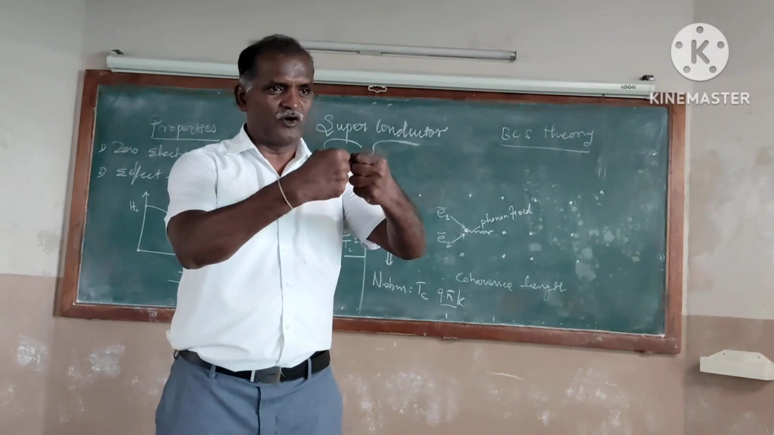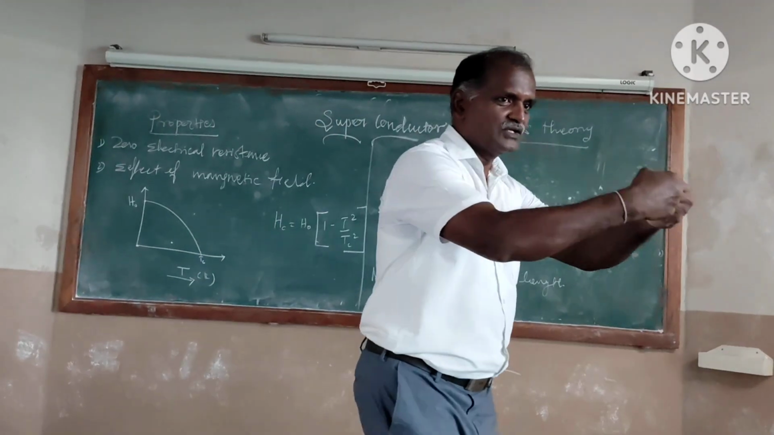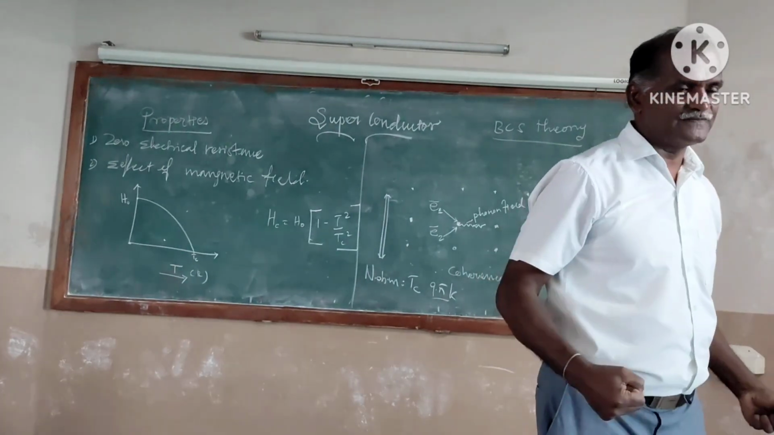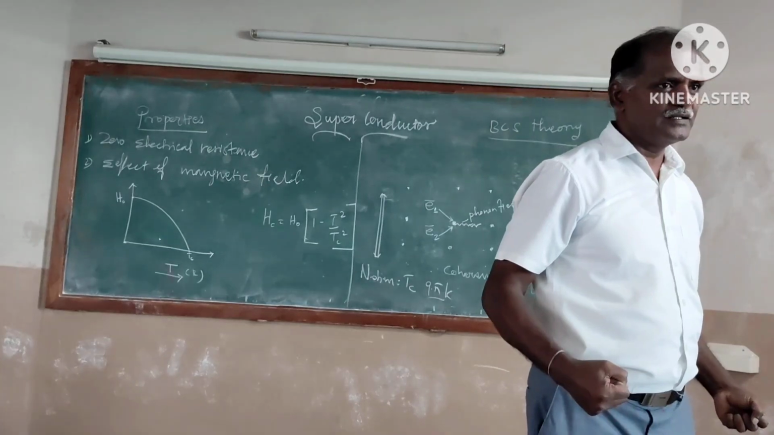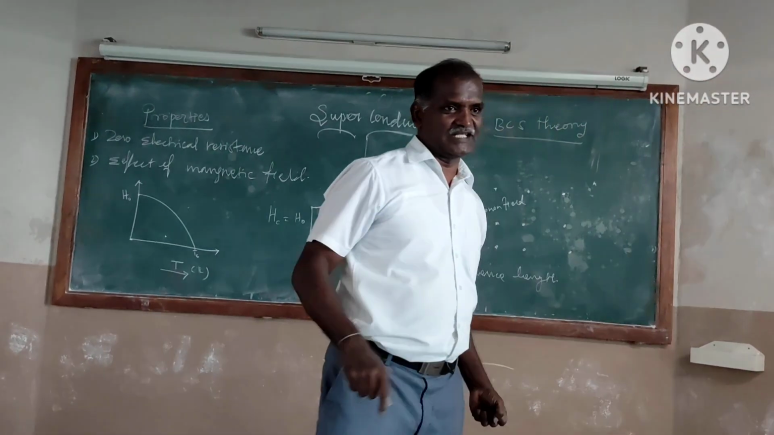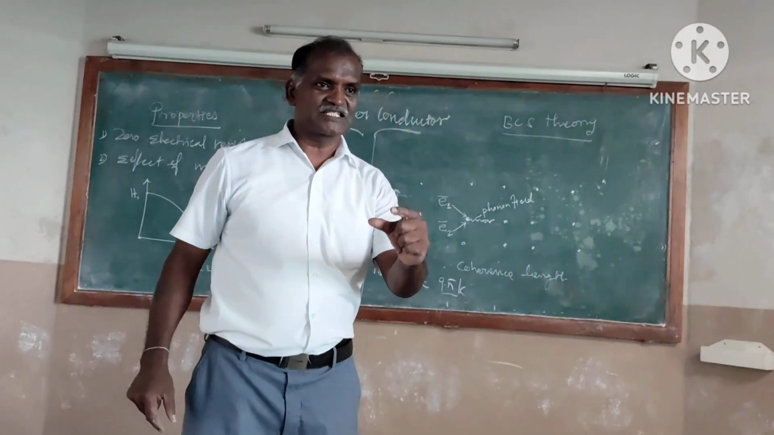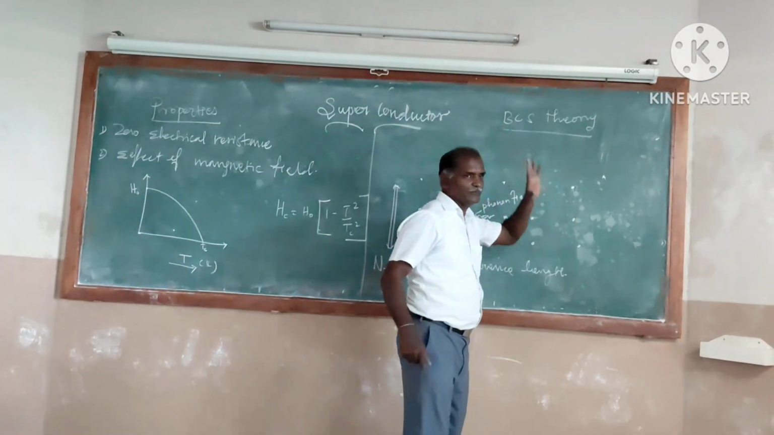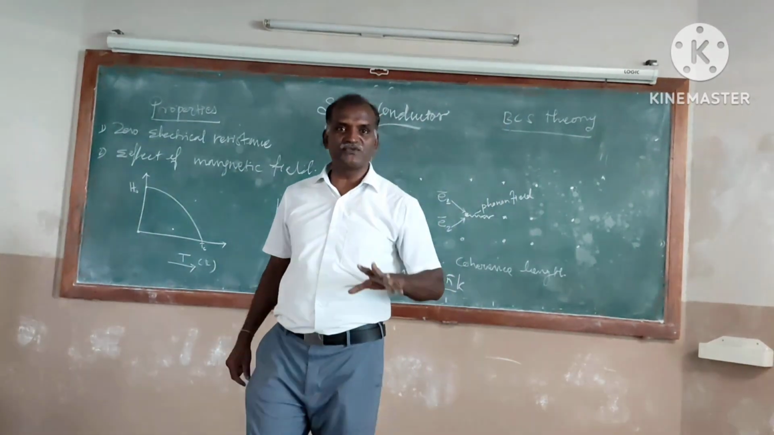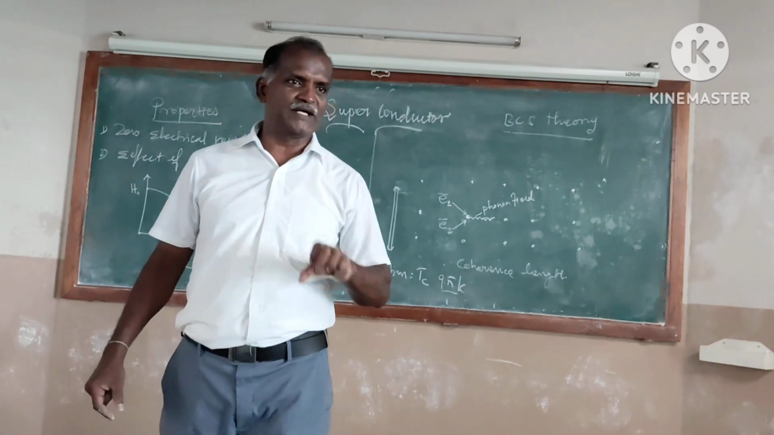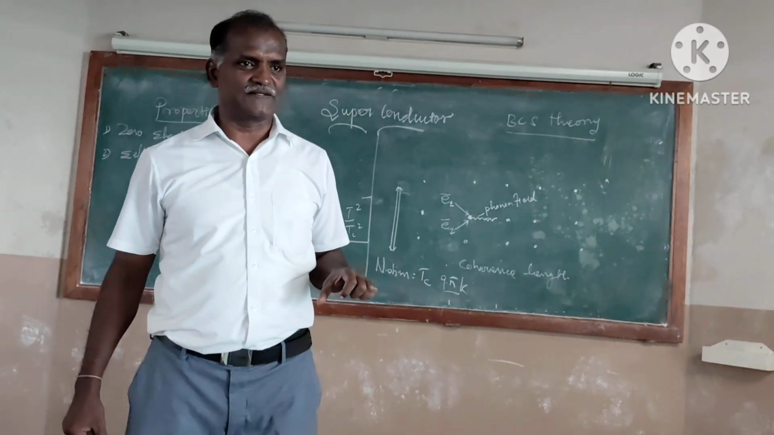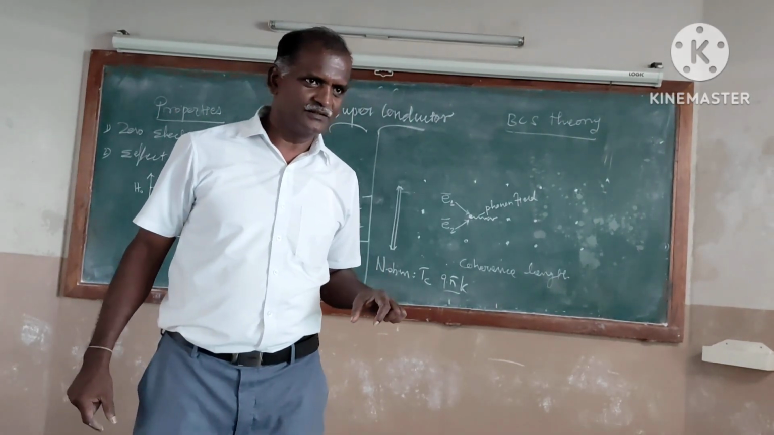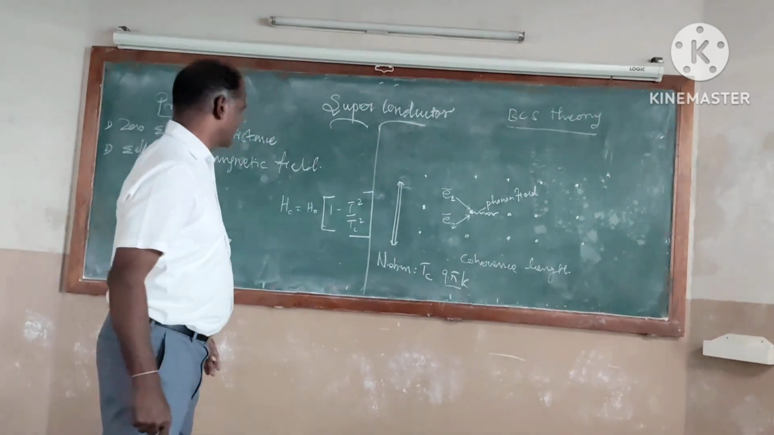Once the electron pairs are formed, they sail some distance without any resistance. That is called the coherence length. This is the explanation given by the scientists Bardeen, Cooper and Schrieffer. They gave the explanation for the formation of Cooper pairs in the superconductor. Are you clear? Yes, sir. Okay, thank you.